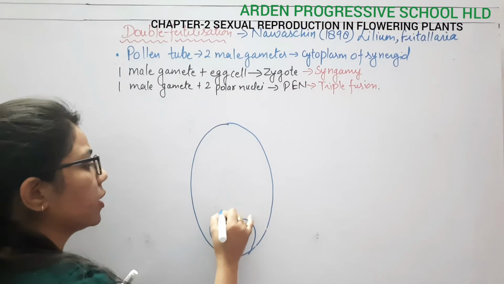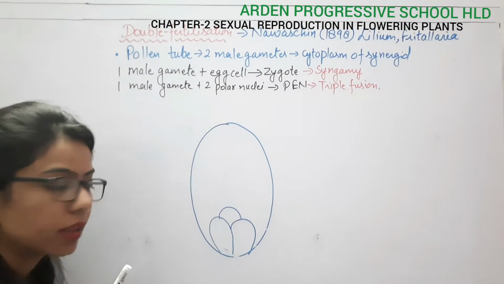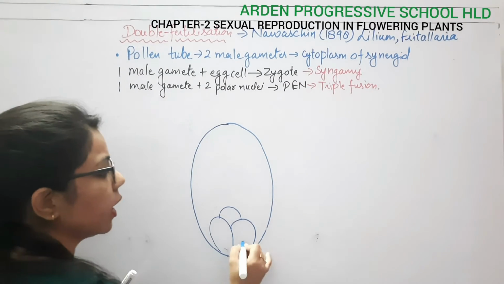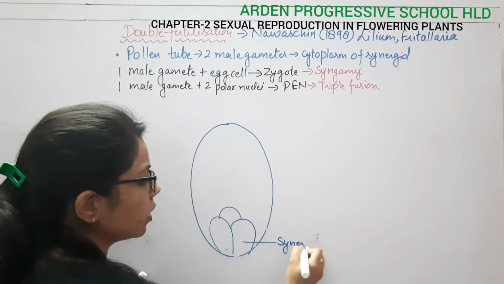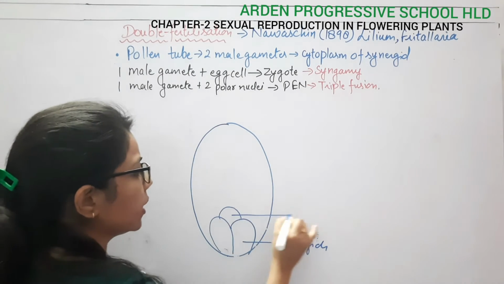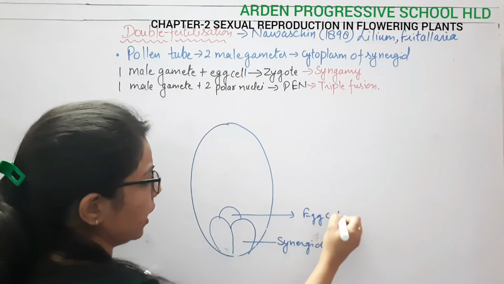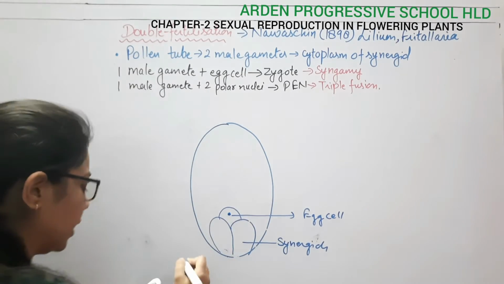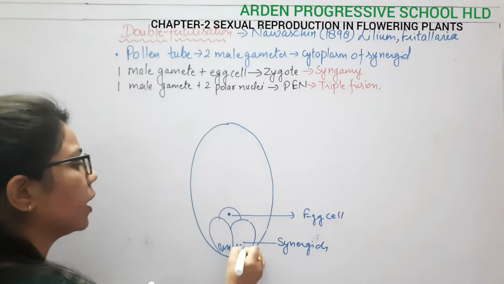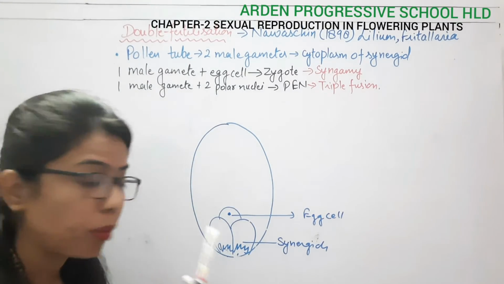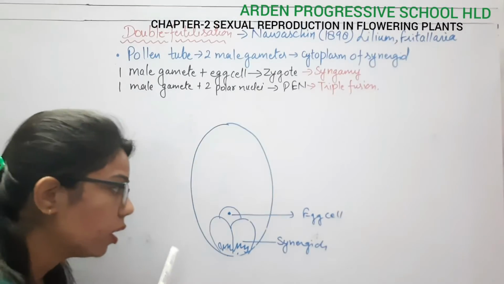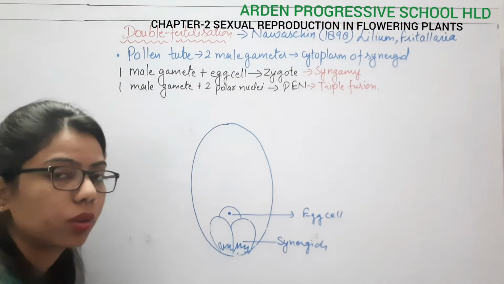This egg apparatus consists of 3 types of cells. What are they? These two are known as the synergids, and this one is the egg cell. Here you can see that some filiform apparatus are there. The importance of the filiform apparatus is to guide the pollen tube to enter through this part.